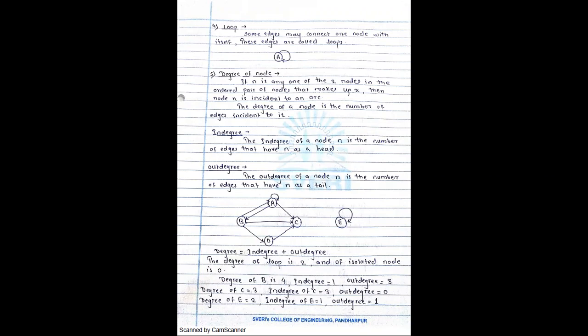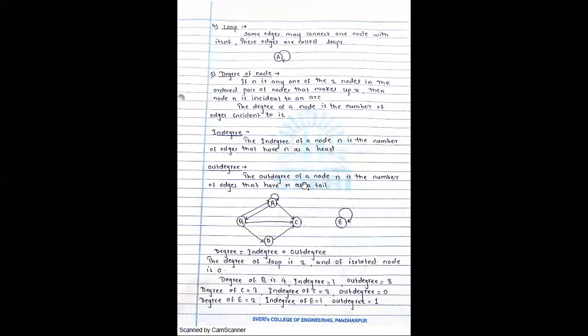Now same concept. If n is any one of the two nodes in the ordered pair of the nodes, then node n is incident to an edge. The degree of a node is the number of edges incident to it, right? The in degree of the node n is the number of edges that have n as the head.